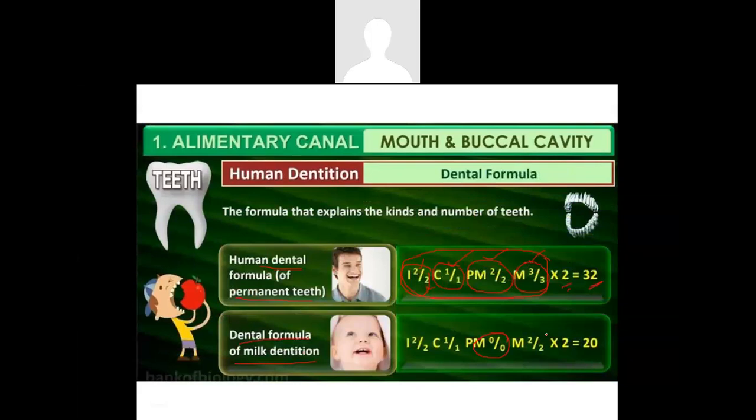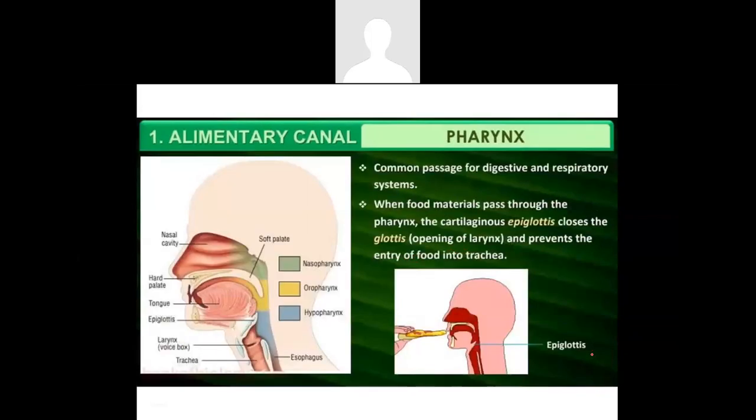If you look at the dental formula for milk dentition, the milk teeth, there is a complete absence of the premolars. And the molars are also not fully developed, since the final molars develop only at the age of 18. So the total number of teeth will be found is just 20 in milk dentition.